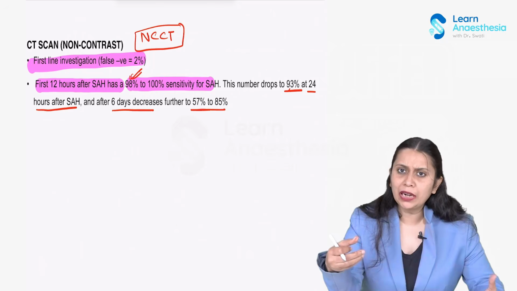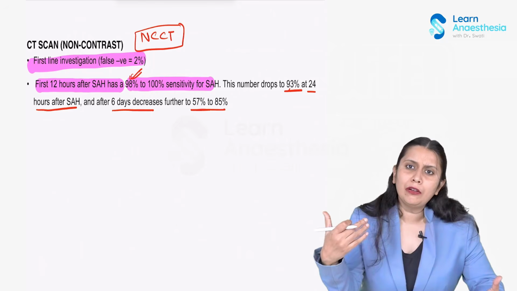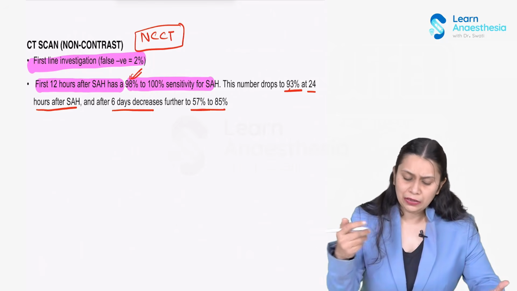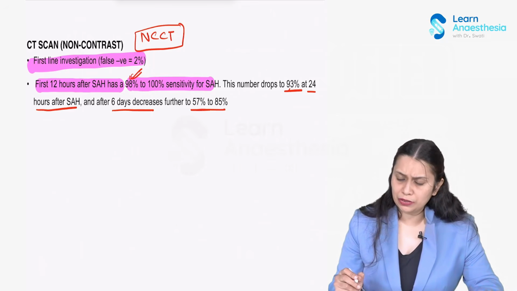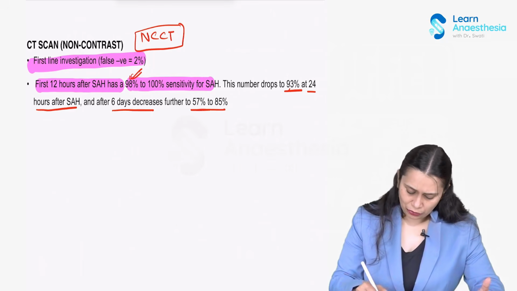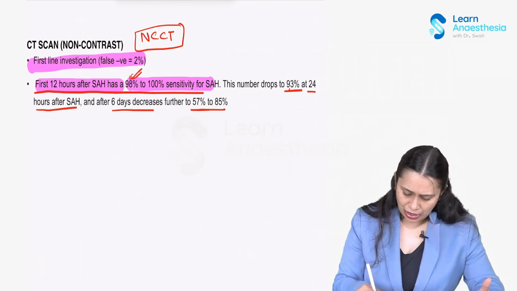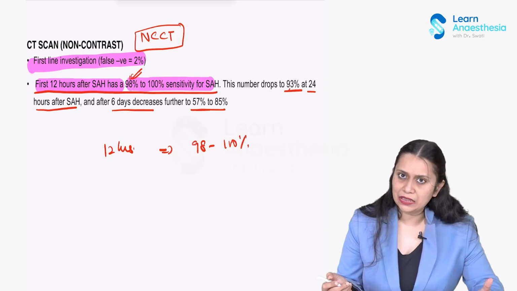Depending upon that, there is a chance of false negative in NCCT. So keep it in mind. It is most sensitive in the first 12 hours, with 98 to 100% sensitivity, and its sensitivity decreases after that.